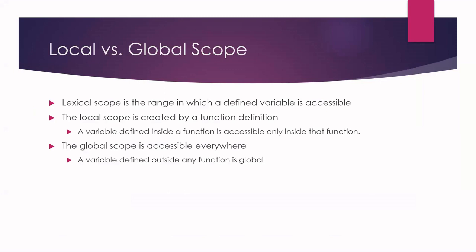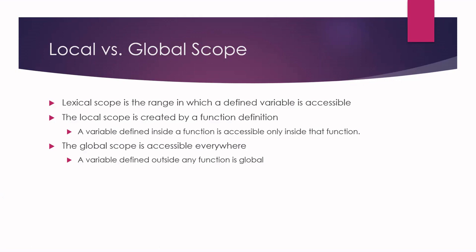So what creates a scope in Java? Let's have a very open question. What is the scope in any programming language? What is the scope? Yeah, so the scope of a variable is where you can see it, the range where you can see it. Okay? Now what creates a scope in Java?